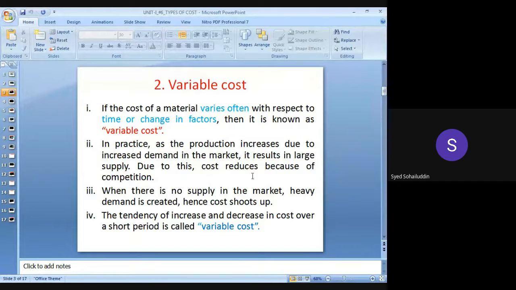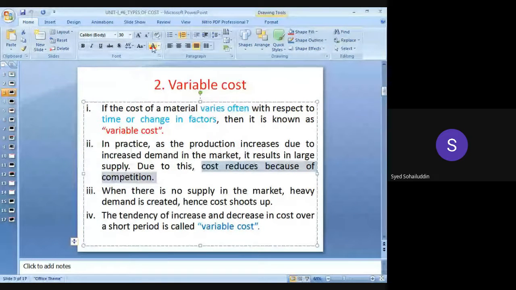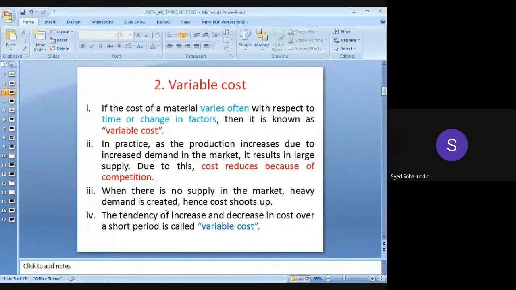Due to this, cost reduces because of the competition. In order to face the competitions, because many of the companies or many of the production industries are producing the same item, okay, in a large amount. So in order to sell the particular product, we have to reduce the cost, okay? The cost reduces because of the competition. In order to face the competitions, the cost of that particular item is reduced, okay? When there is no supply in the market, heavy demand is created, hence cost shoots up.